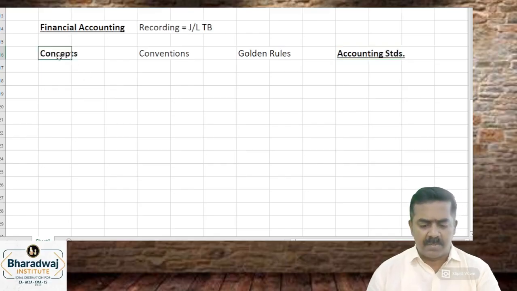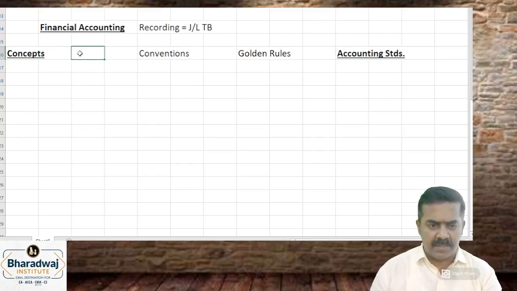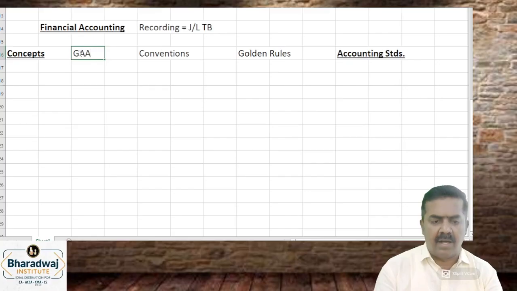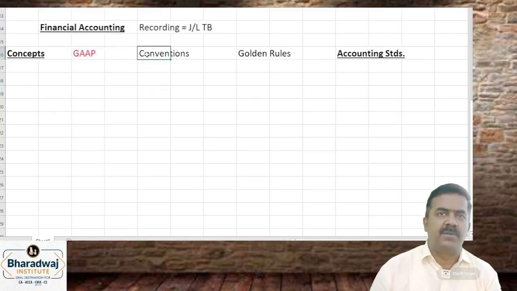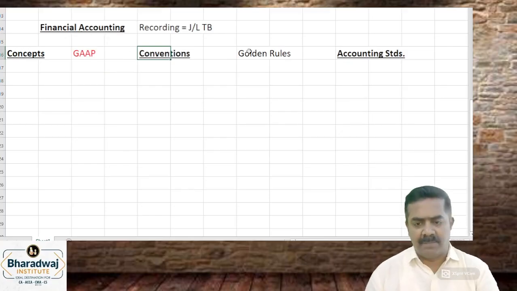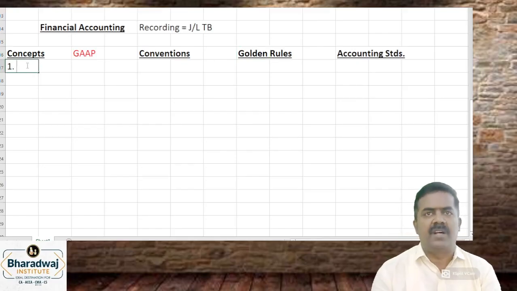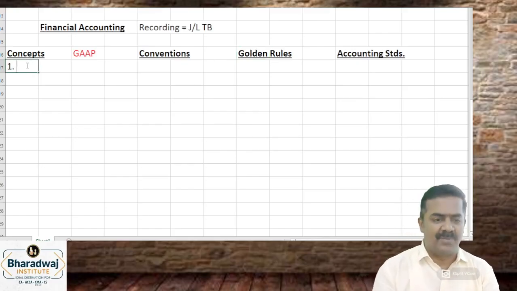What do you mean by concepts? Concepts, otherwise called generally accepted accounting principles. Concepts in India and concepts in US, are they different? No, they are the same. We will see concepts one by one. These things you would have done in your plus 1 and plus 2 level. Of course, the first concept we call money measurement concept.